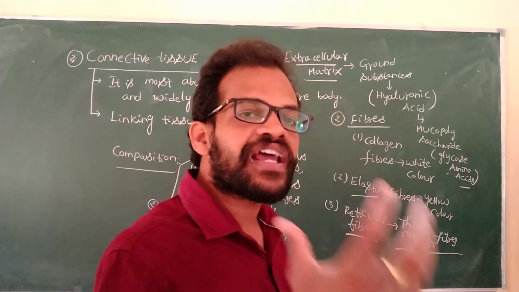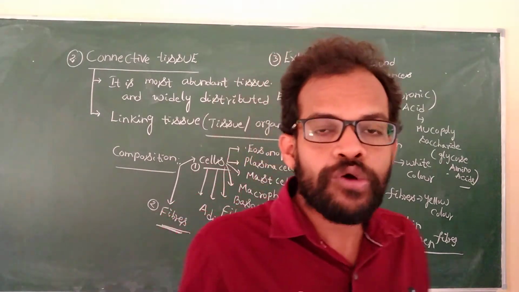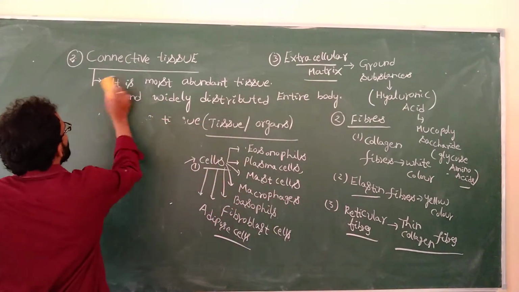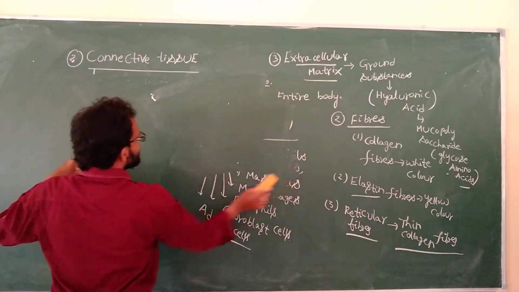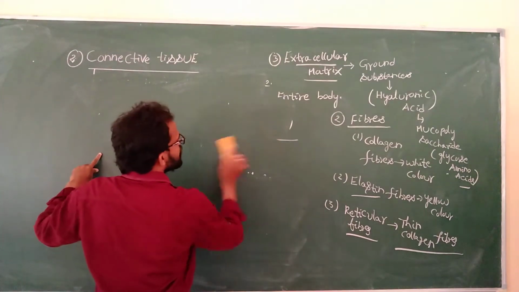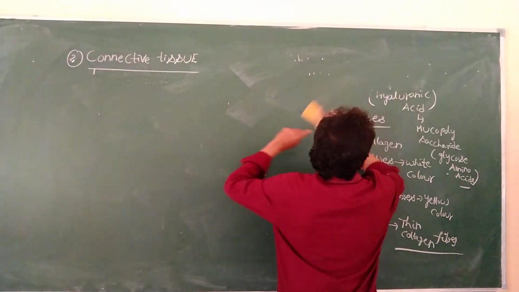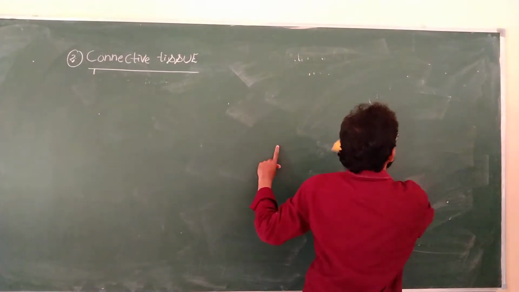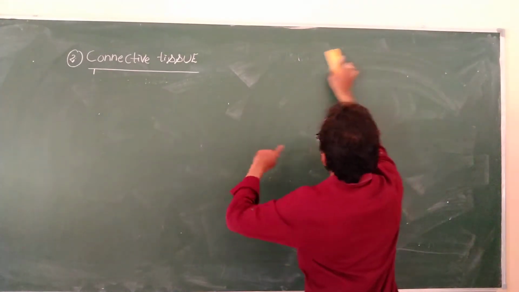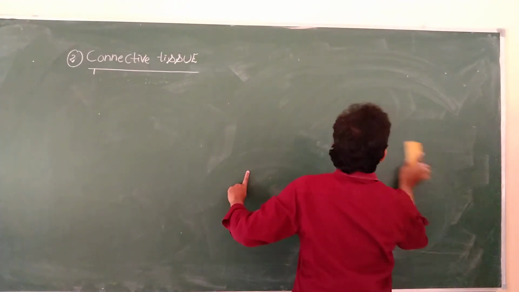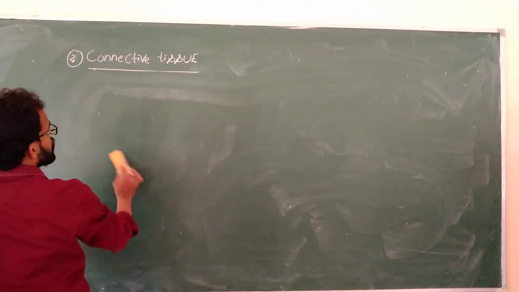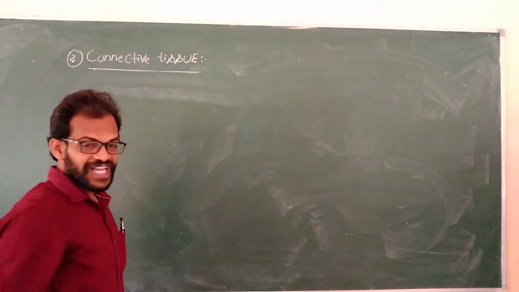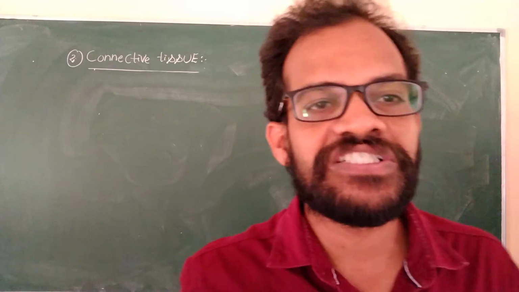How is the arrangement of connective tissue? How does the connective tissue look? Coming to the diagrammatic representation of the connective tissue, before going to the diagrammatic representation, first we look at how the connective tissue is classified.